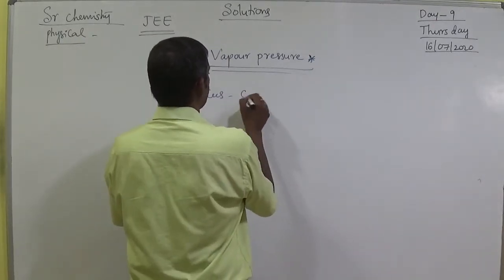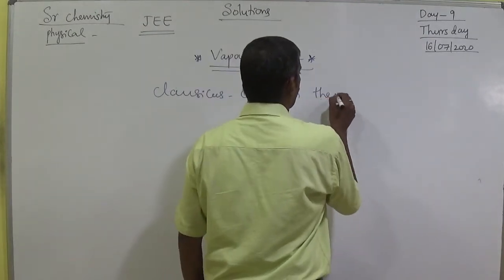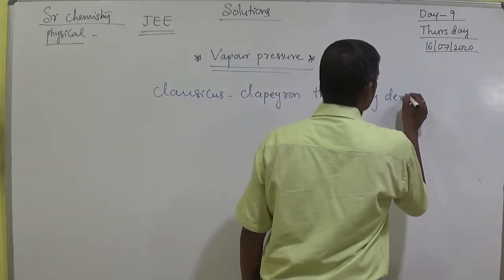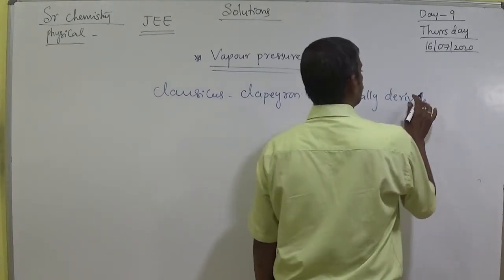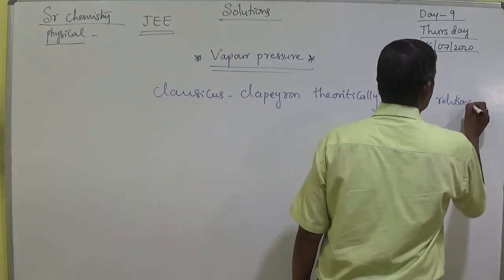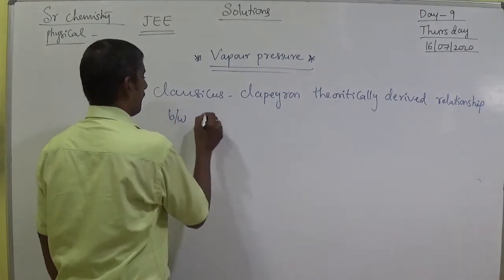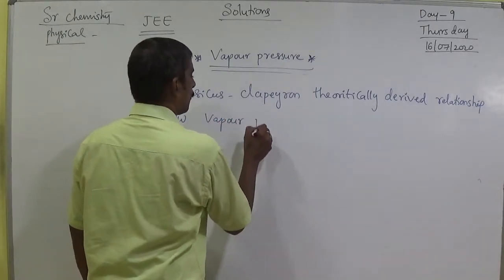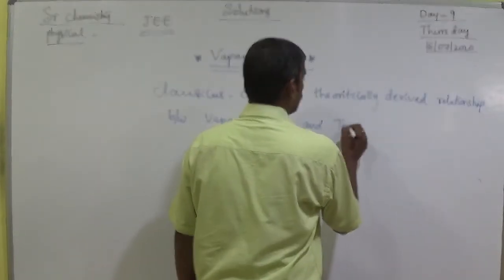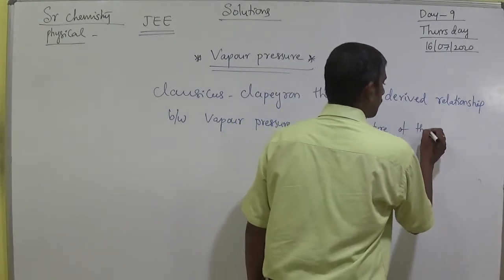Clausius-Clapeyron theoretically derived the relationship between vapor pressure and temperature of the liquid.